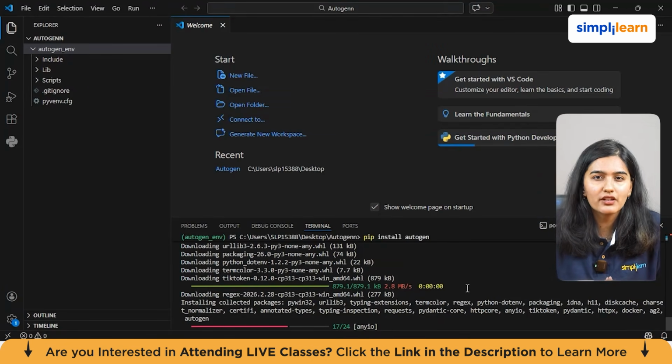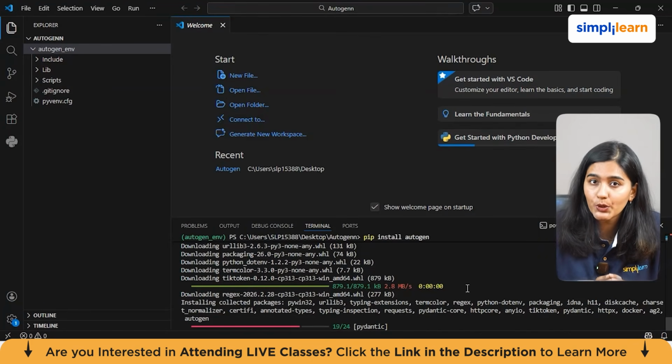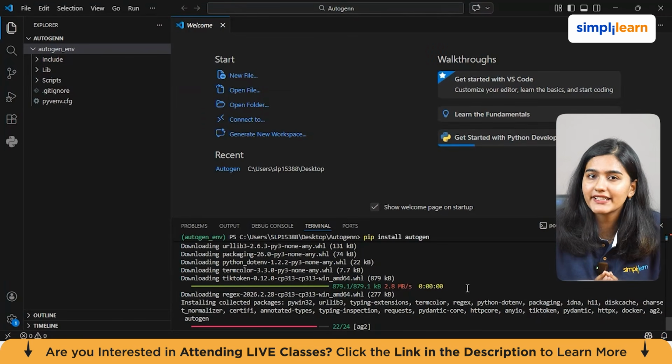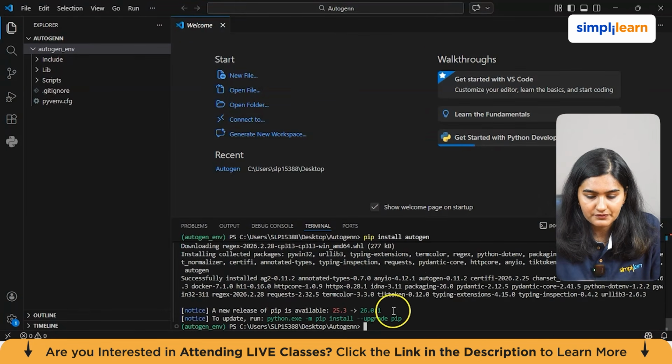Now, after installation, it's always a very good habit to quickly verify that everything is working. So we'll create a small test script, import AutoGen and run a simple example just to confirm that your environment is properly configured, if it runs without error. Okay, so first of all, it will be downloaded. Just give it a few seconds. Okay, fine. It is downloaded, I guess.